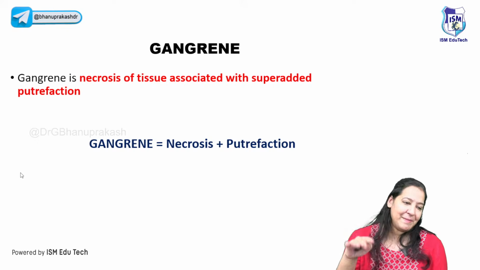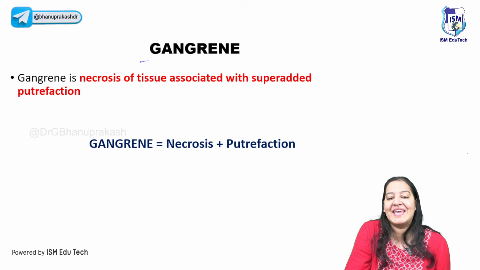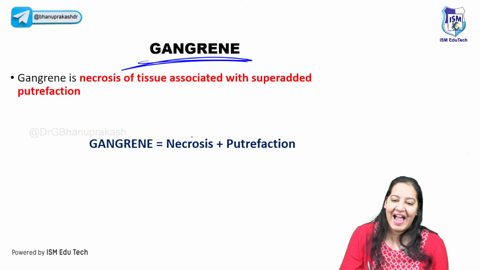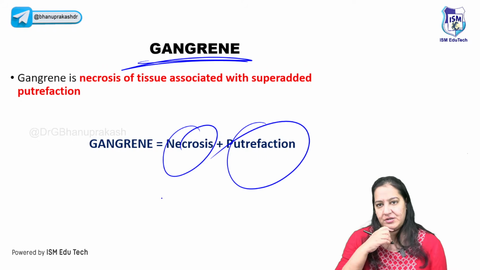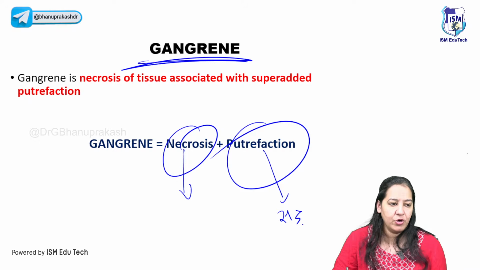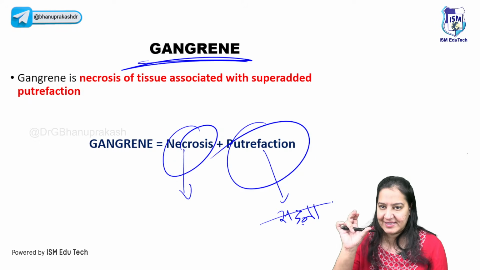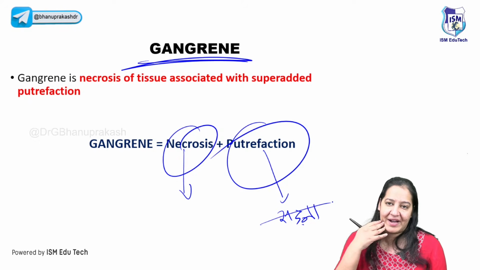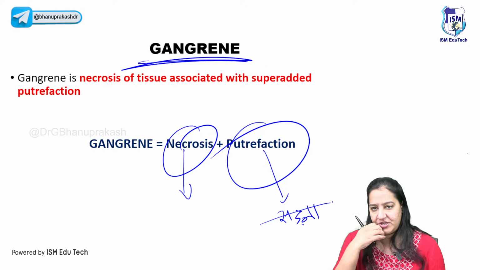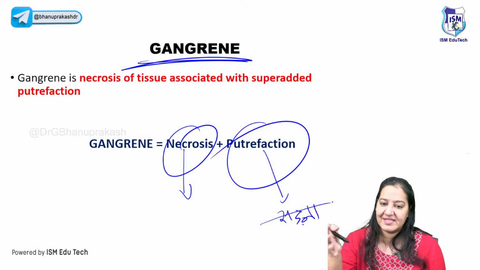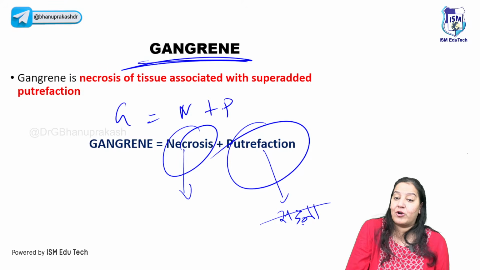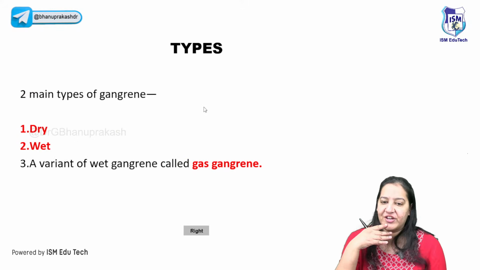So let me come to the next topic, a small topic, gangrene. What is gangrene? Gangrene is necrosis plus putrefaction. Necrosis has already occurred, but putrefaction in Hindi is called sadna. Whenever there is a dead cell, bacteria get attracted and start putrefying the dead tissue. That is known as putrefaction, like dead bodies start rotting. So gangrene is equal to N plus P: necrosis plus putrefaction, over-added putrefaction.